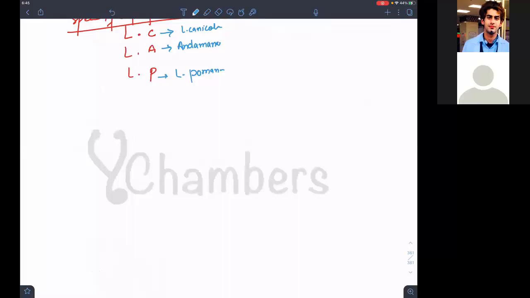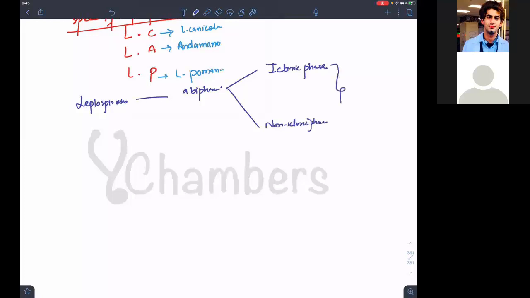Leptospirosis is basically a two-phasic, biphasic disease. That means it has two phases: icteric phase and non-icteric phase. If these two together are present in that patient, then you will say it is hepatorenal syndrome.